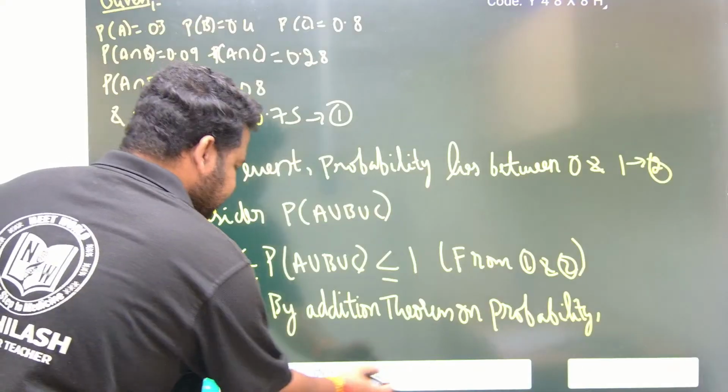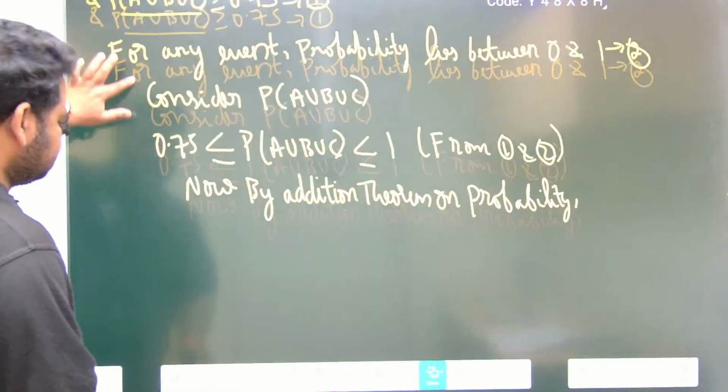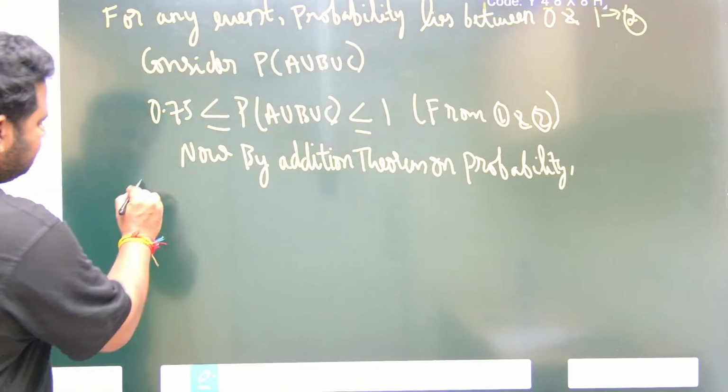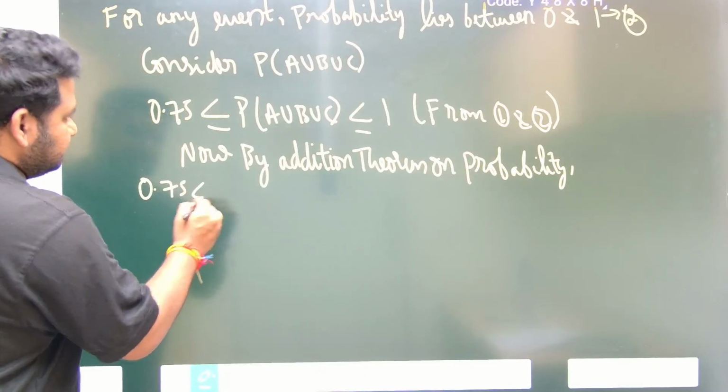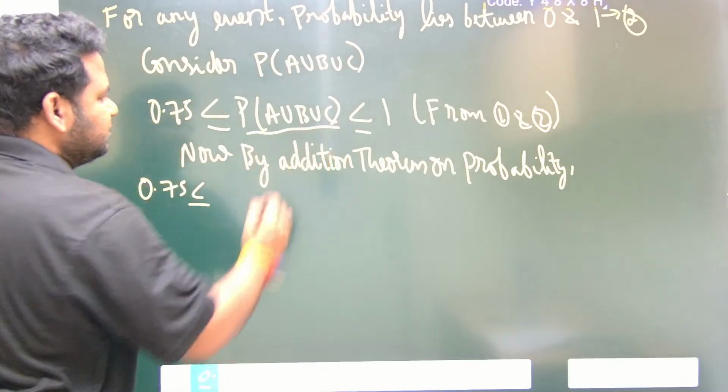So 0.75 is less than P of A union B union C, which for this we can apply the addition theorem.